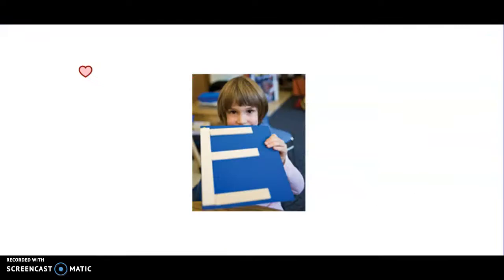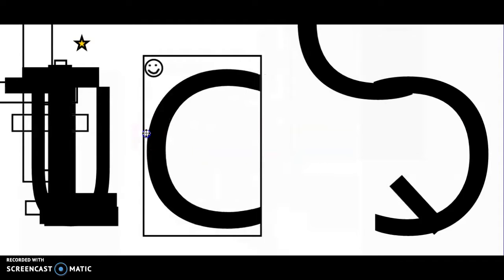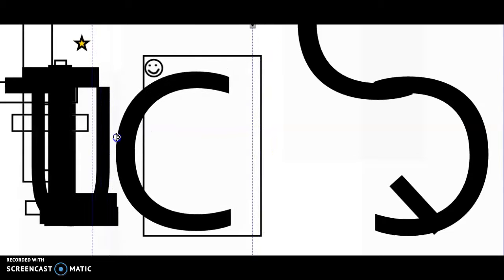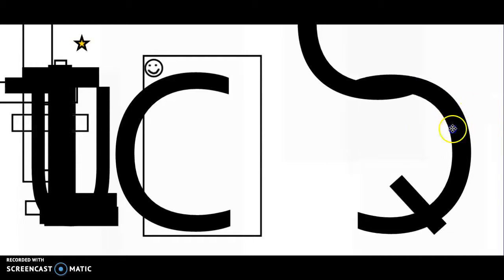Awesome job, friends. All right, we're making the letter O today. And the letter O has 2 magic C's. So first I grabbed the first magic C and I put it on my board. And now this is a little bigger than our normal letter, so it hangs off a little bit of our Mr. Matt board. But it's not letter C this week, it's letter O. So I have to grab another magic C and I put them together. And what do you know? I made the letter O with 2 magic C's.